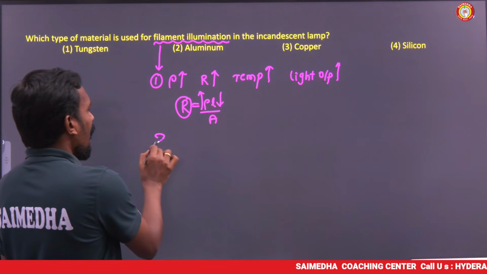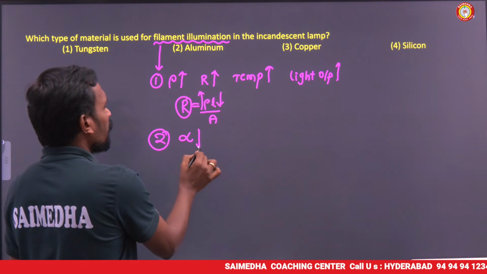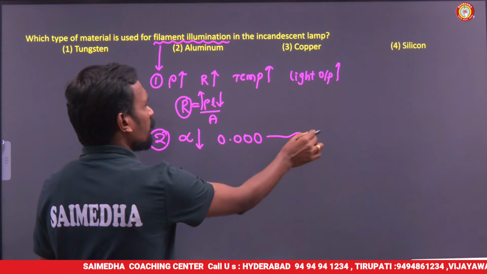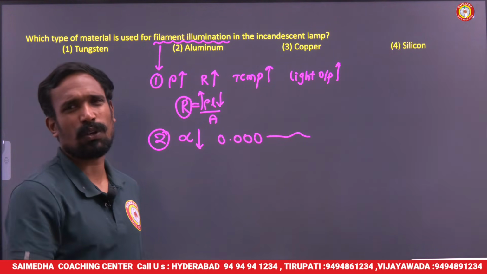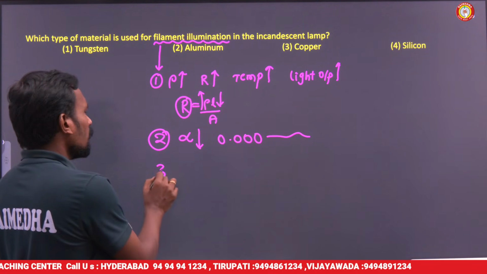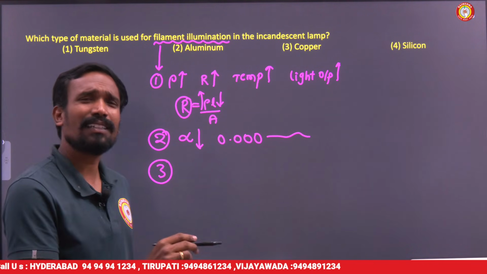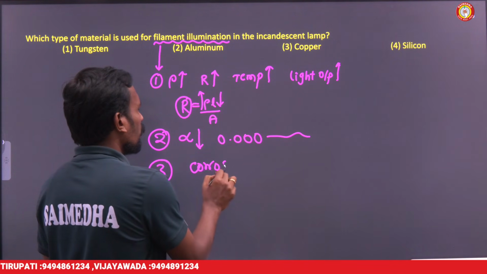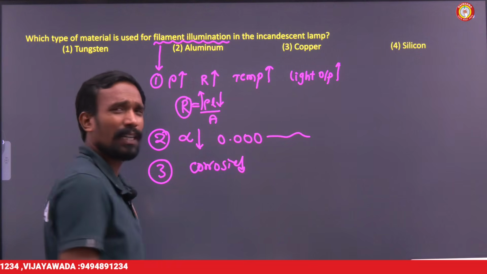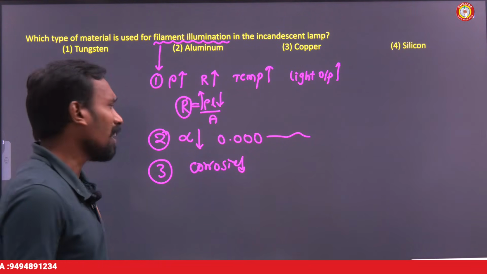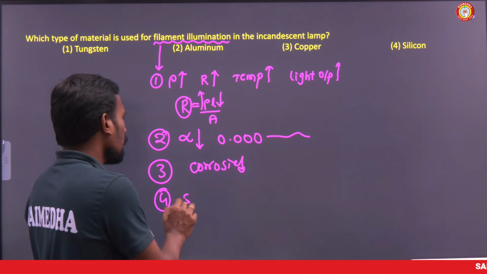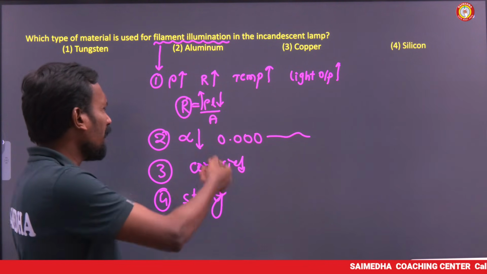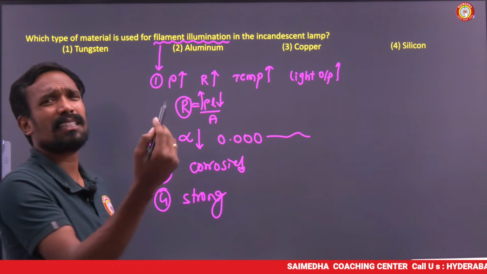And also a low temperature coefficient, its value should be 0.00000 something. Low temperature coefficient we need. It shouldn't oxidize, and corrosive nature should be less. And also it should be mechanically strong. Like that, we have a few characteristics for filament.